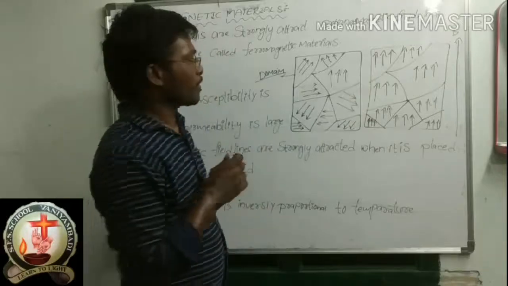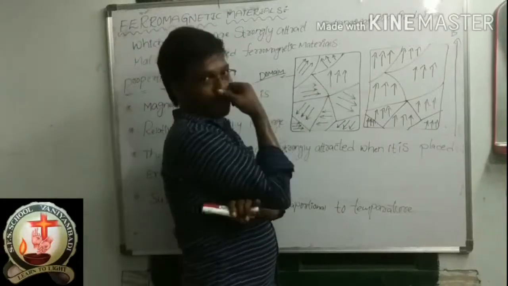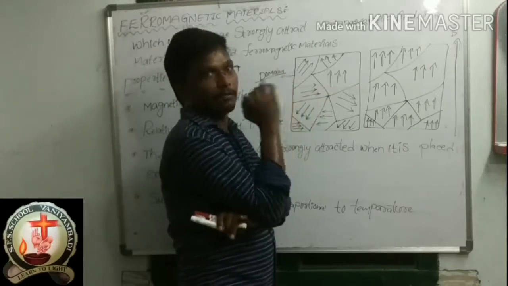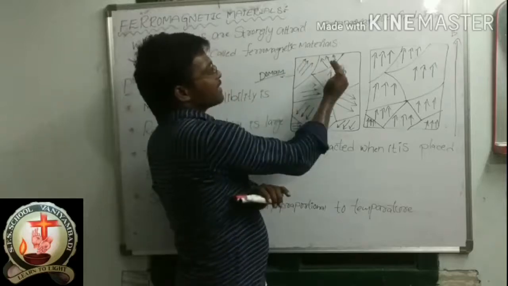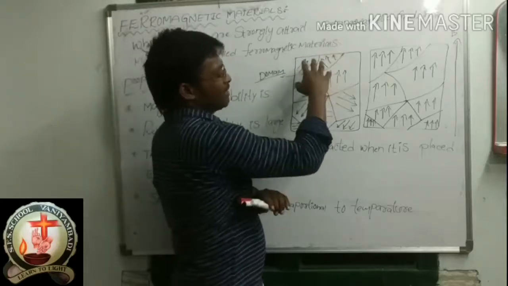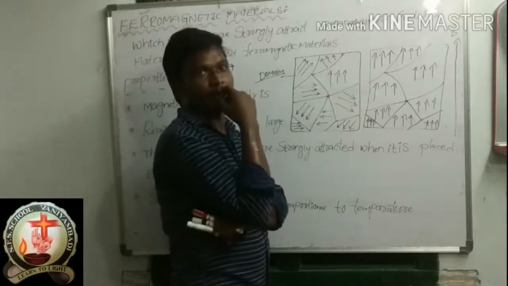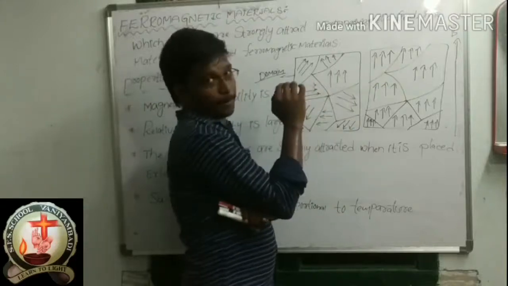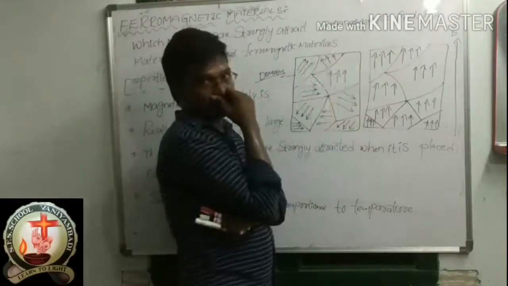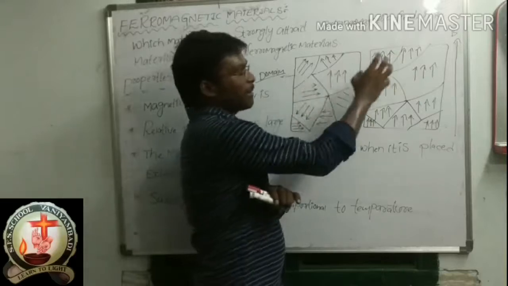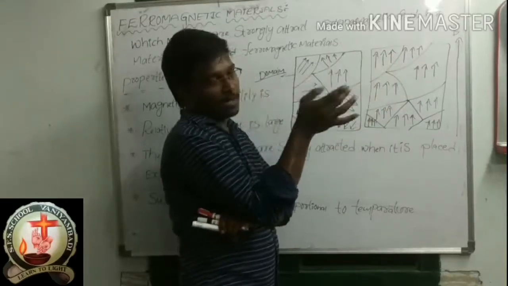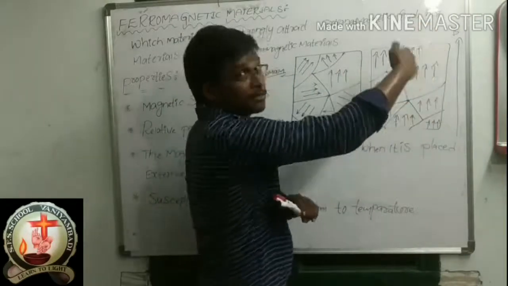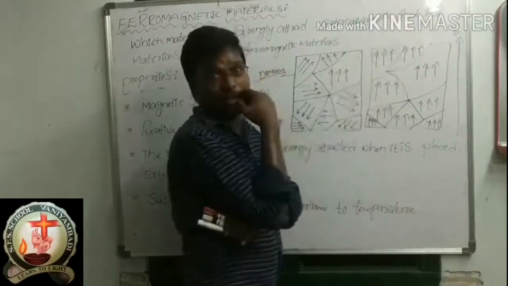Suppose, I will tell you. This is the ferromagnetic material before placing the external magnetic field. So the direction of this magnetic field line and this magnetic field line is different from the direction of the external magnetic field, correct? Now after placing this ferromagnetic material in this external magnetic field, what happened? All these magnetic field lines follow the direction of the external magnetic field, correct?